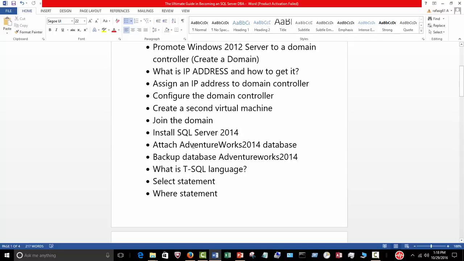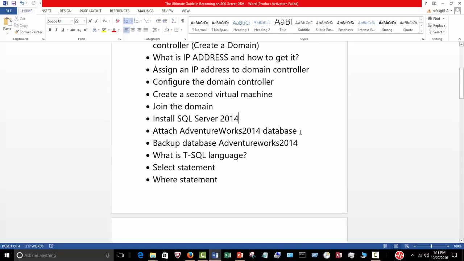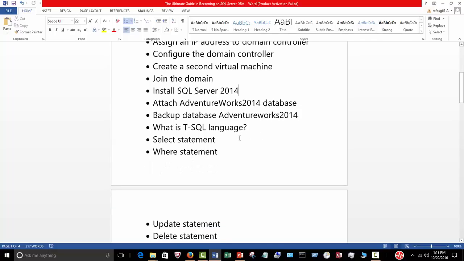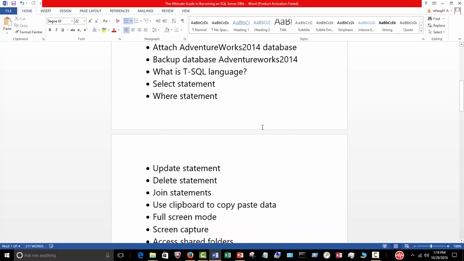On that particular virtual machine, I'm going to install SQL 2017. I'm going to bring down and install the AdventureWorks 2014 database that you'll be working against. And then we're going to go into some of the functions of what a DBA does very briefly, such as backing up a database. And we'll go over what is the T-SQL language, the primary language of managing SQL Server. I'll give you a few examples of the most common language statements, such as select, where, update, delete, and a couple examples of join.